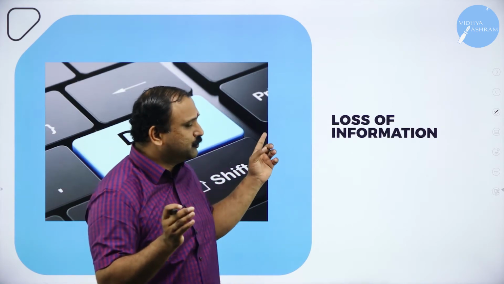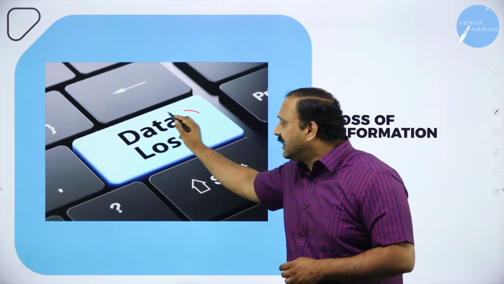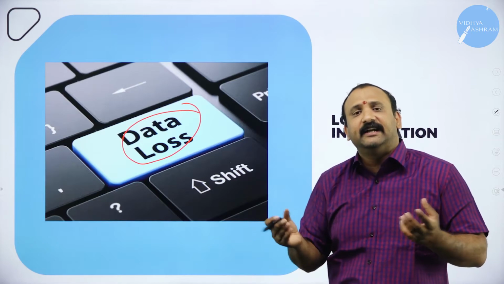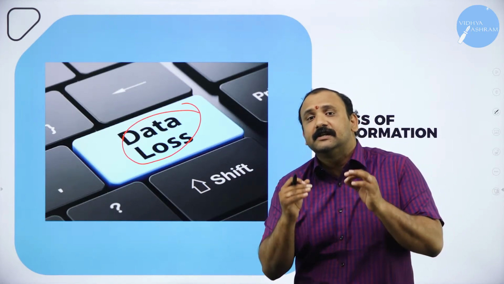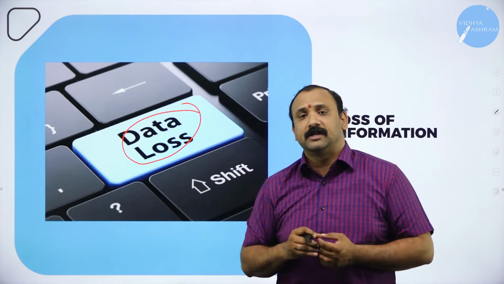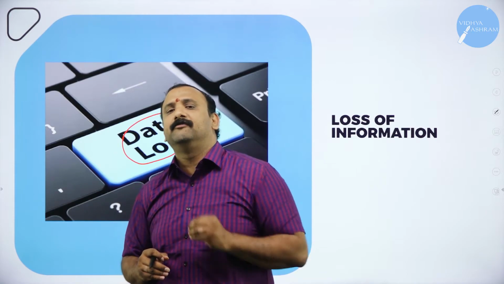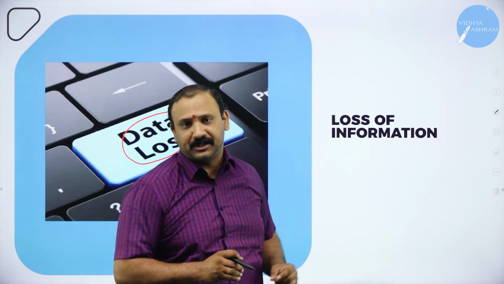So that's why when you see the diagram, one of the most important factors is the data loss itself. Data sometimes gets disconnected, it is not available, you are not able to interpret. For the researcher, it becomes even more confusing. So in statistics, we always give a very important factor to this term called loss of information.